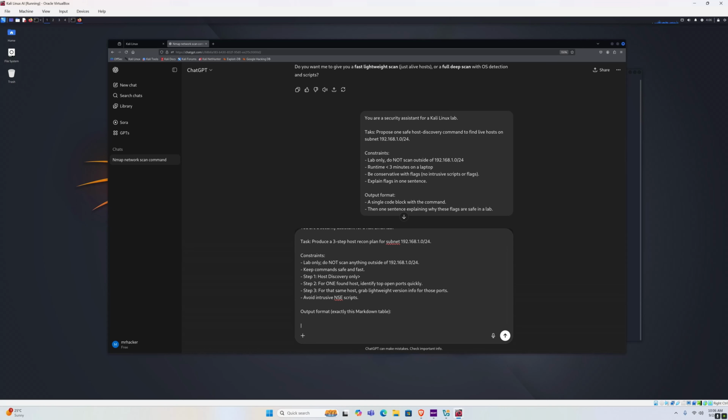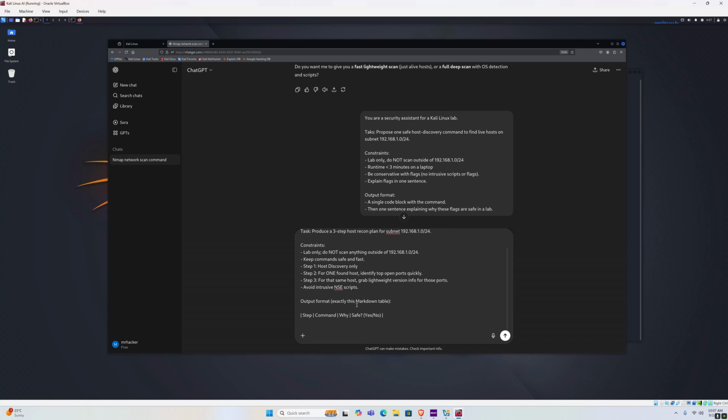So let's type it like this: step, command, why, and safe question mark in brackets yes/no. This will be our markdown table, and we want it to output it exactly like this. Okay, so this is our output format, and this is our entire prompt. These are the steps that we want to take. Let's see what ChatGPT gives us.